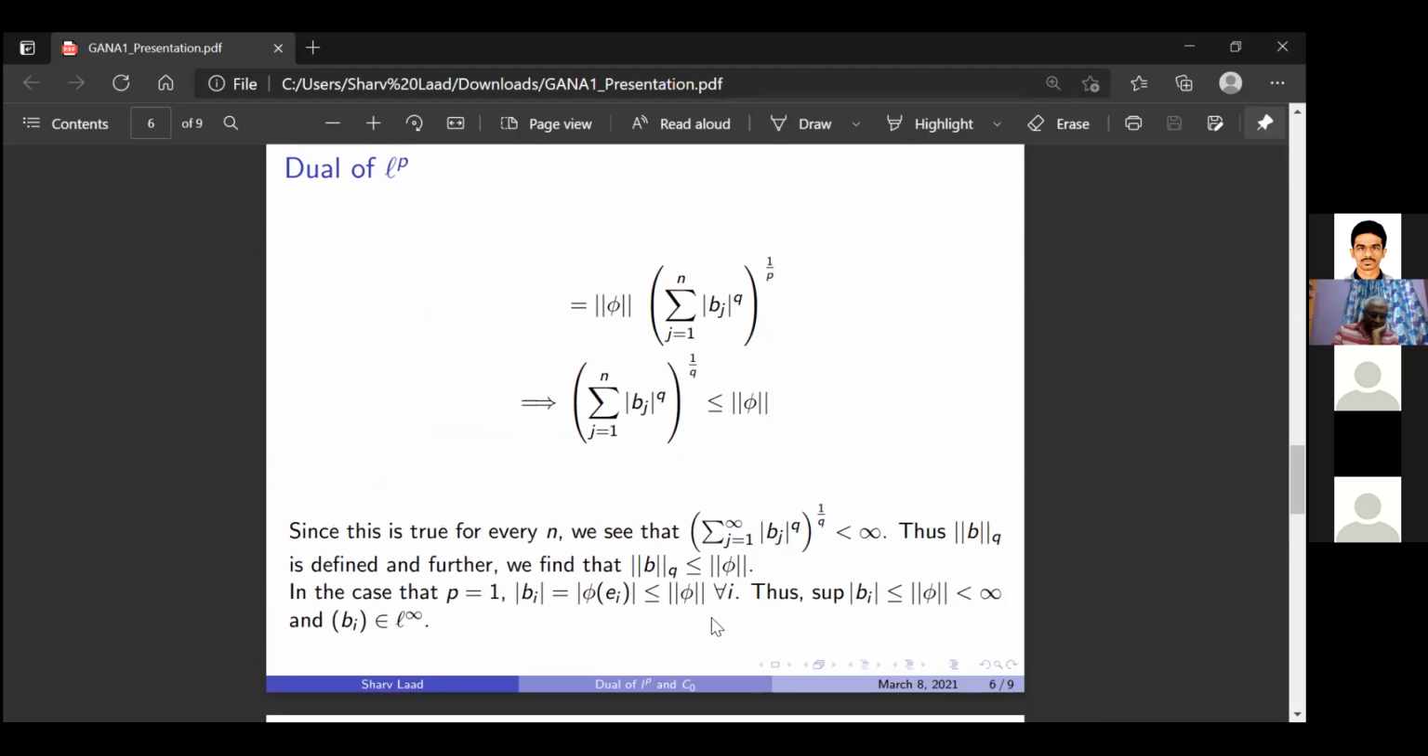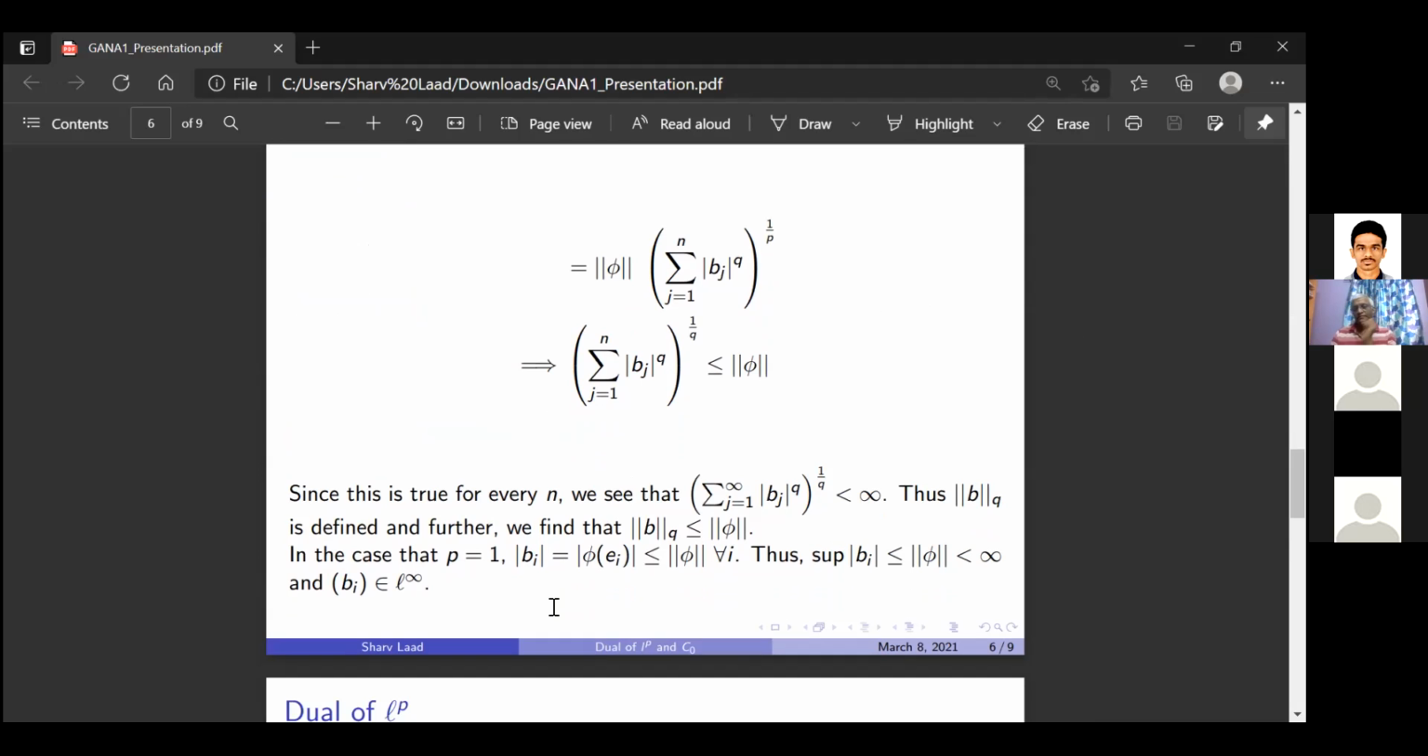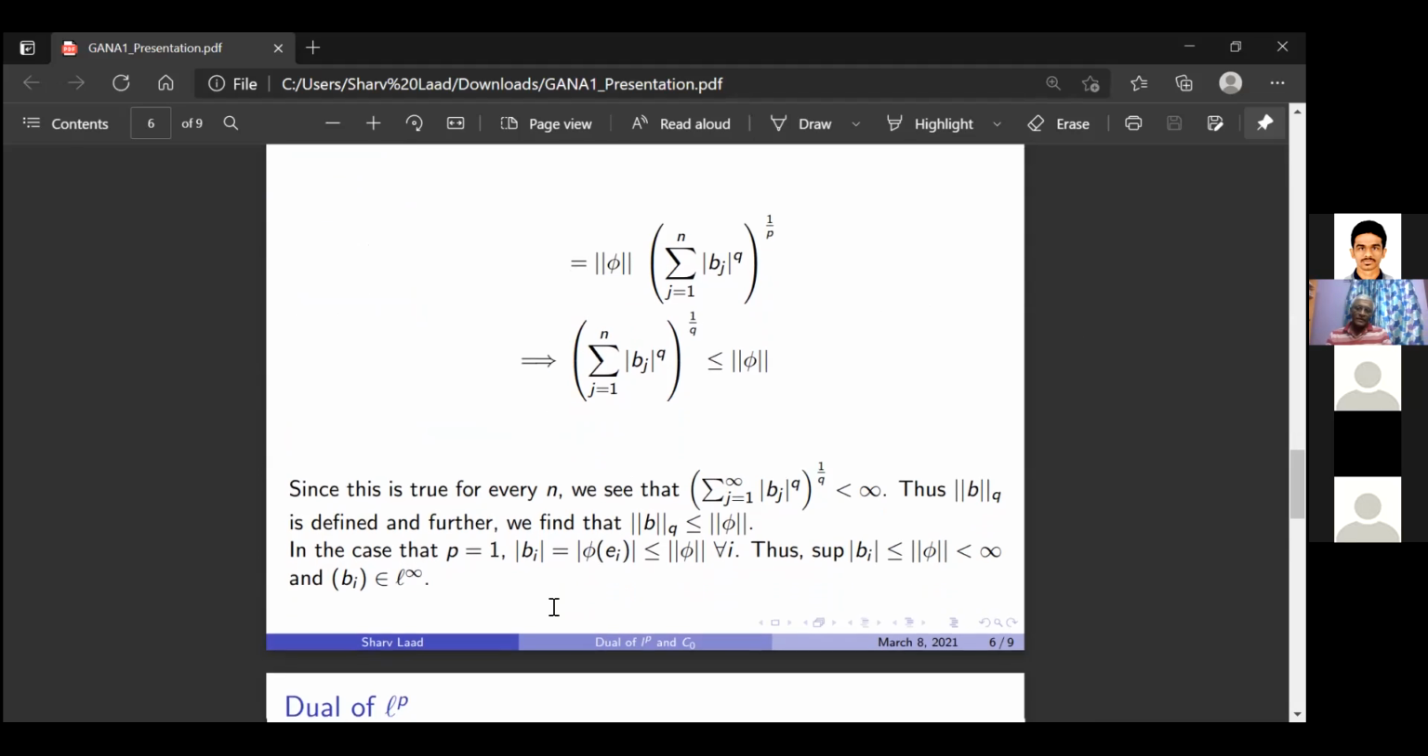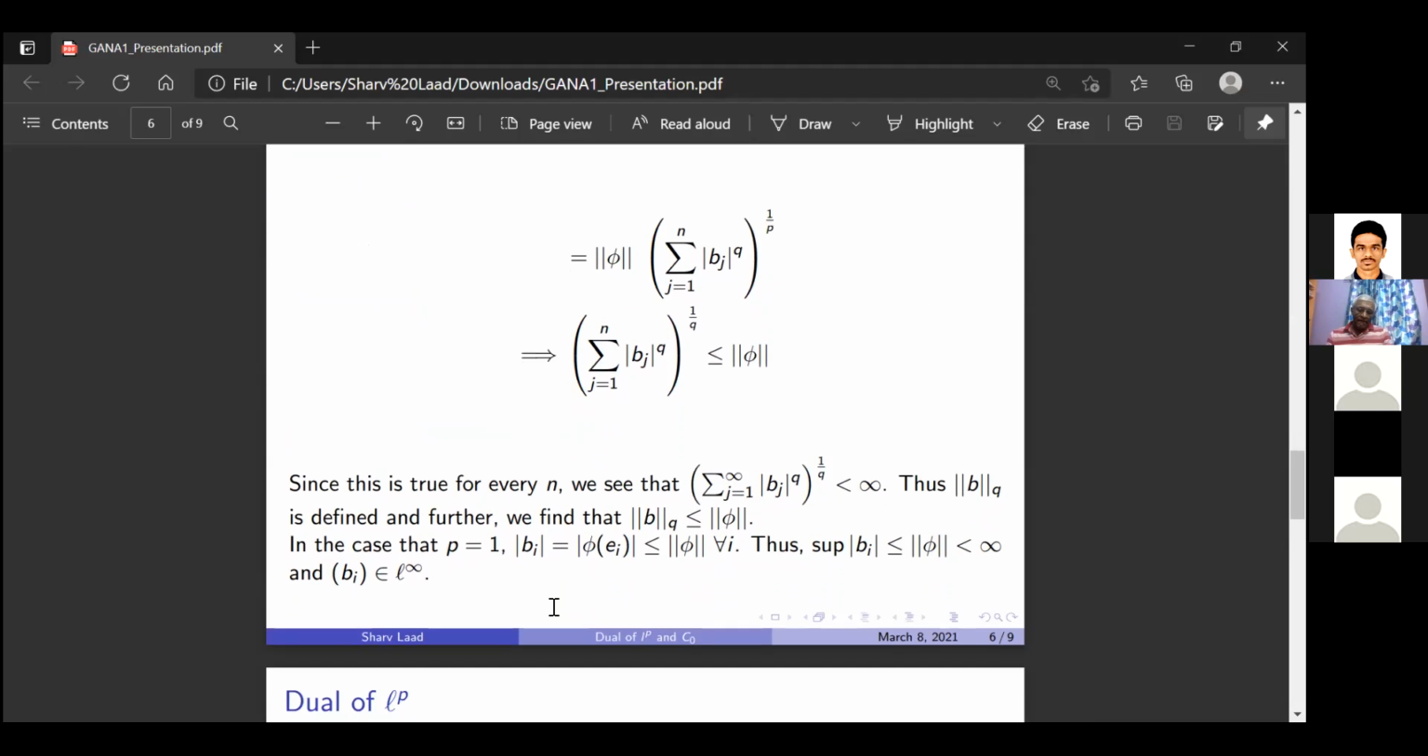So we have mod b_i is less than or equal to norm of phi for every i. So we can just take the supremum on the left hand side, which will be the L infinity norm of b, and we find that it is less than or equal to norm phi. So again, it is finite and b is in L infinity.